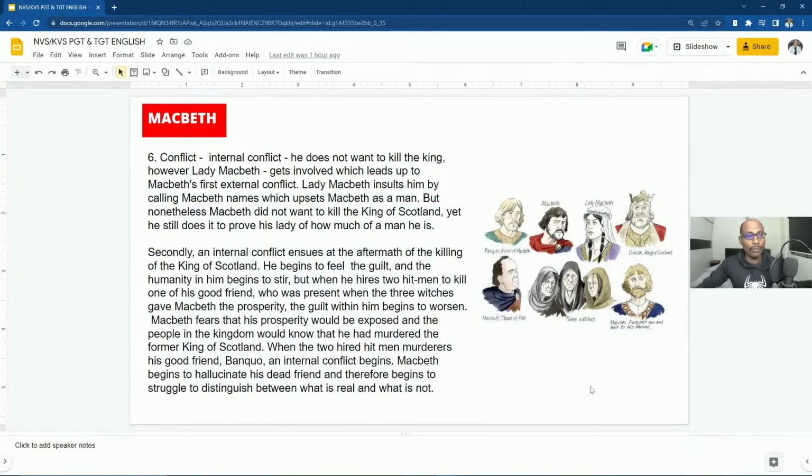Okay, so there is a conflict even in Macbeth, whether he wants to become the king of Scotland by killing Duncan or not to kill. So there is a conflict going on inside, and there is a conflict outside with his fellow competitors. Okay, then internal conflict is there, and external conflict we can also observe in this Shakespearean tragedy Macbeth.